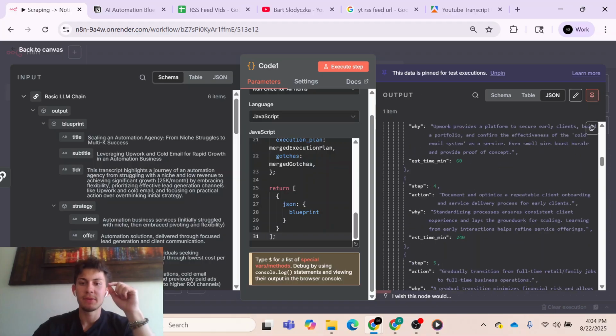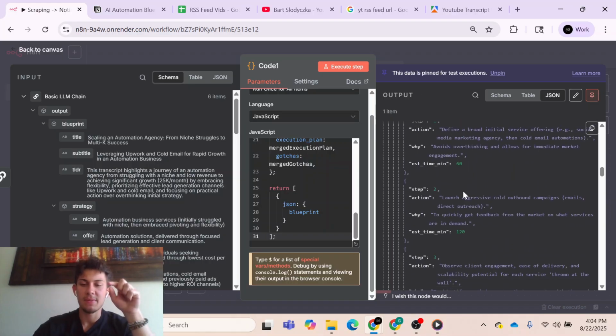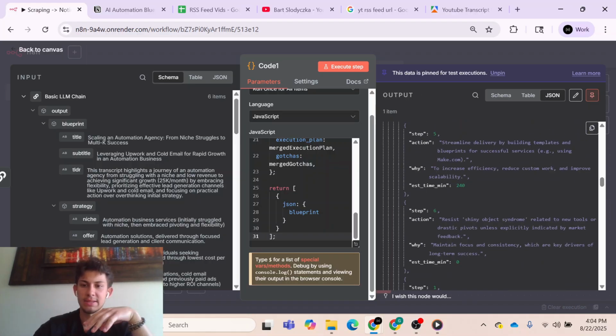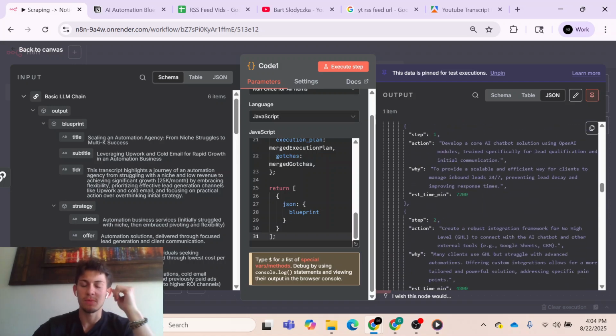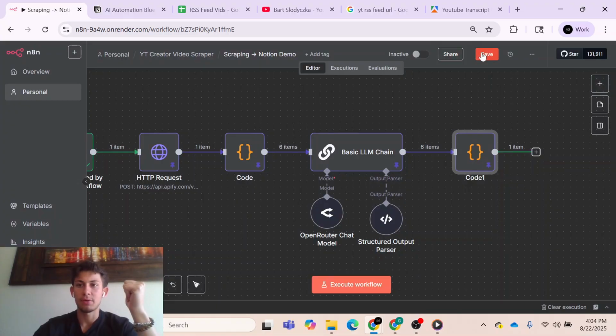Okay, and even though these steps are broken apart, they're a little bit inconsistent: 1, 2, 3, 4, 5, 6, and then it goes back to 1. What we're going to do is give the next AI context that, hey, we've chunked apart this transcript and then put it back together. That will cost us some tokens, but really not that much in the grand scheme of things.